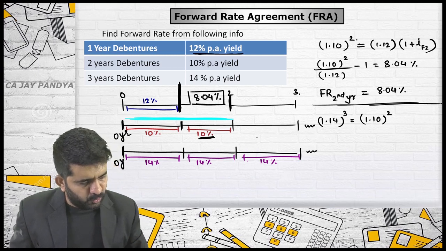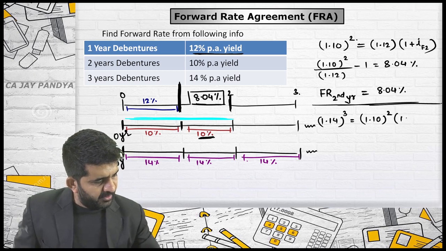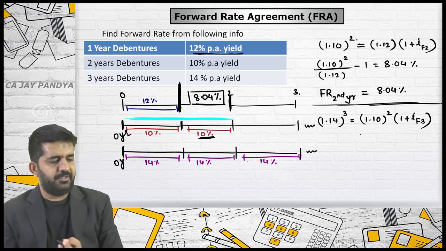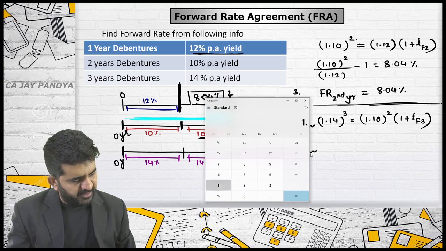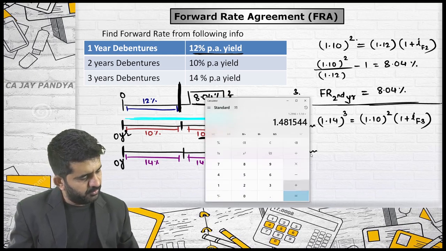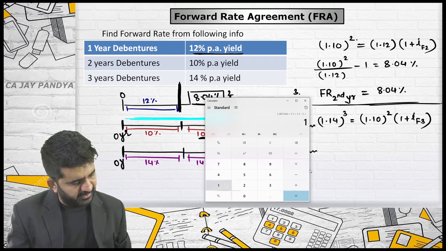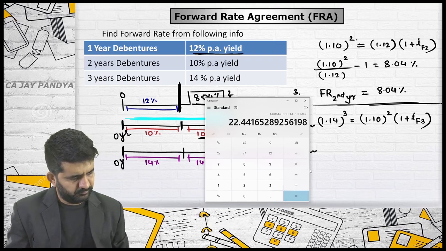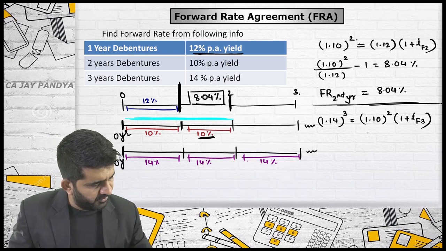What is this? 1.10 raised to 2. And the third year rate is 1 plus interest rate forward of third year. I am finding out the answer. 1.14 cubed divided by 1.1 squared, minus 1, multiplied by 100. Yes, it is 22.44.